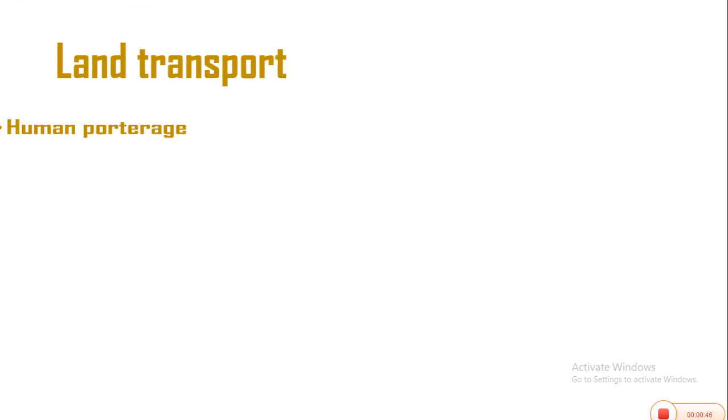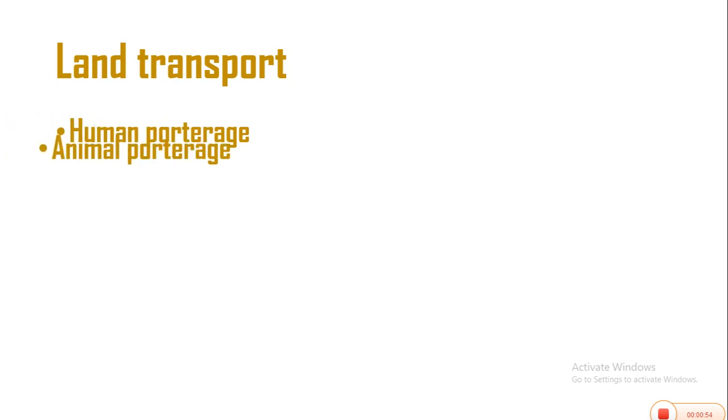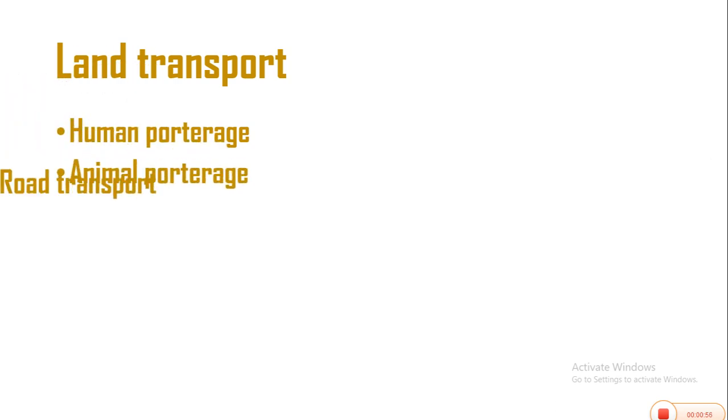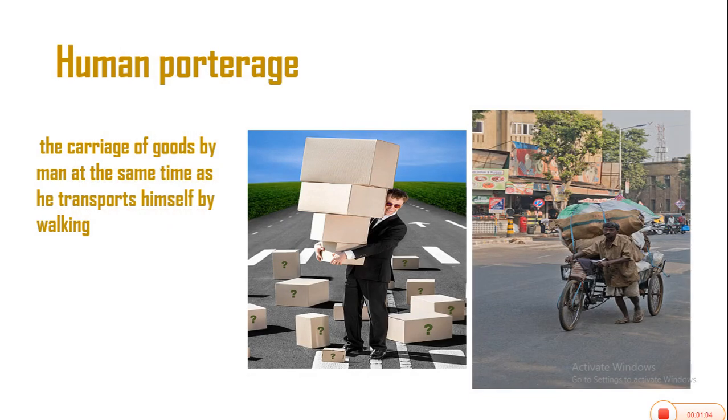Let's start with transportation by land. Transportation by land is subdivided into human porterage, animal porterage, and road transport. Let's look at these terms one after the other. Let's start with human porterage.